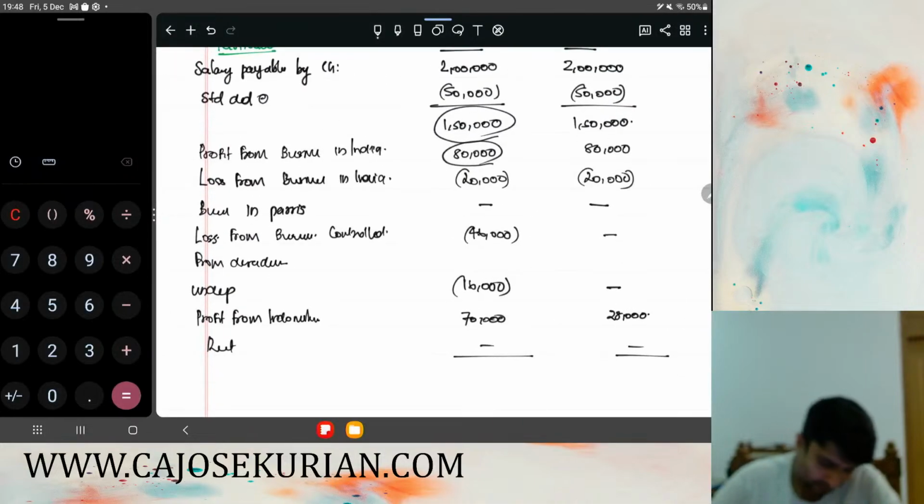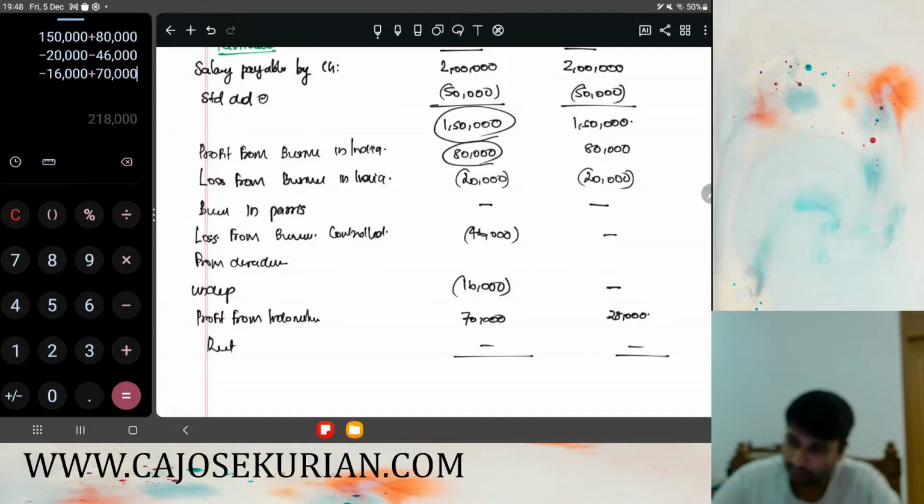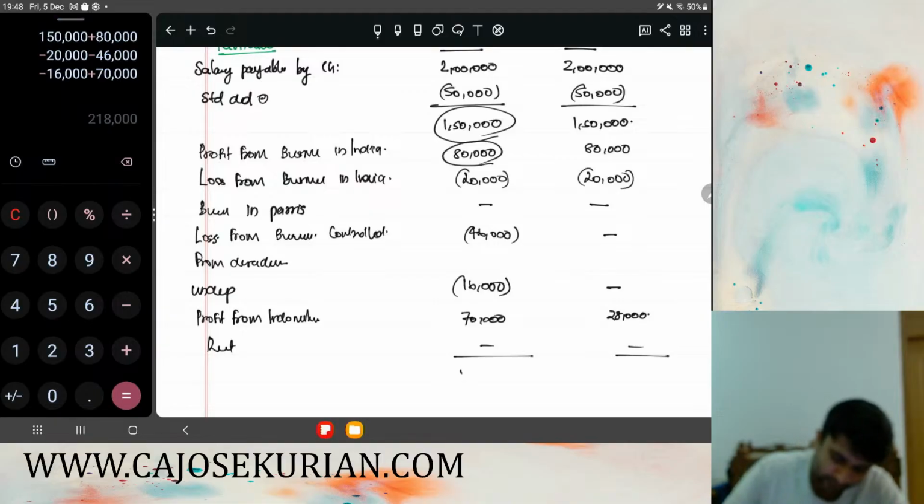Which all are the figures? 1,50,000 plus 80,000, that's a profit. Then minus 20,000, that's a loss. Then minus 46,000, again a loss. Minus 16,000, another loss. Plus 70,000. So it will be 2,18,000 in the hands of R and OR. 2,18,000 will be taxable in the hands of R and OR.